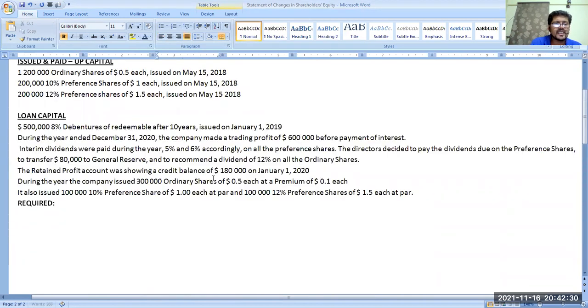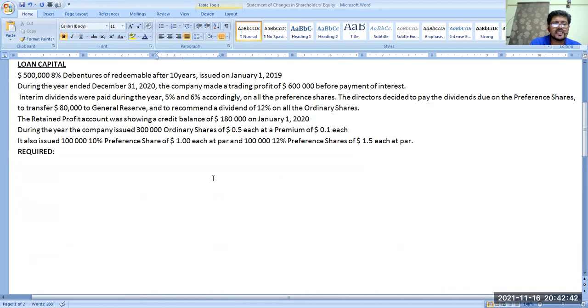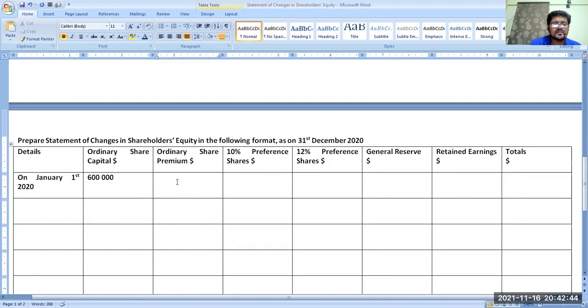Now, these shares were issued in 2018, which means the same share capital was available on 1st January 2020. Ordinary share premium at that time was 0. 10% preference shares: 200,000.